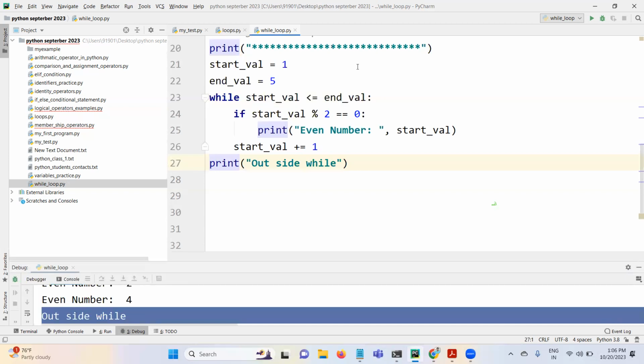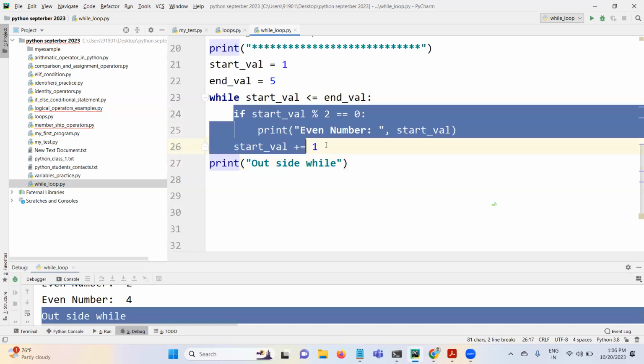Whenever we do not have some fixed-length data, like a list, tuple or string, we can directly use the for loop. But when we don't have that kind of data and we want to execute this code repetitively for some values, we can use the while loop. Okay, that's it about the while loop.